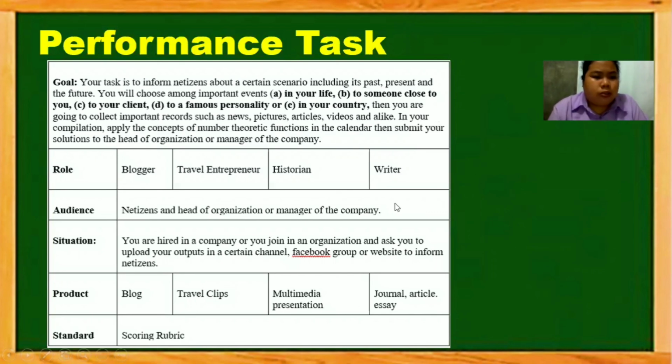We have here 4 roles such as blogger, travel entrepreneur, historian, or writer. And the audience are netizens, head of organization, or manager of the company. The situation is you are hired in a company or join an organization and are asked to upload your outputs in a certain channel, Facebook group, or website to inform netizens. The products are blog, travel clips, multimedia presentation, journal, article, or essay. The output is graded according to a scoring rubric.